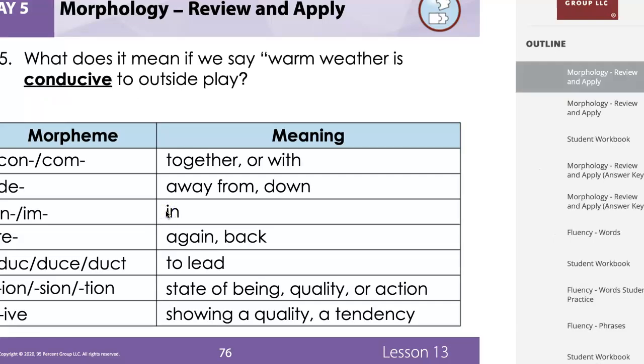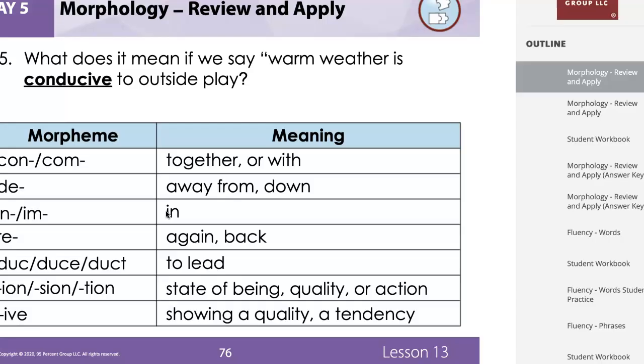All right. It says, what does it mean if we say warm weather is conducive to play outside? Okay, so we know con means what? Together or with. Deuce means to lead. Iv is showing a quality or a tendency.